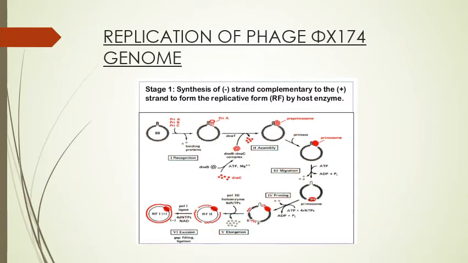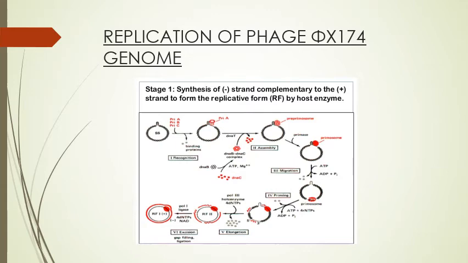Replication of phage 5174 genome. In stage 1, synthesis of the negative strand complementary to the positive strand to form the replicative form by the host enzyme is done. Here you can see that in the first picture single stranded DNA is there, which requires protein pre-A, pre-B and pre-C complex, and the pre-A complex comes and attaches here, that forms the primosome with the help of primase enzyme.